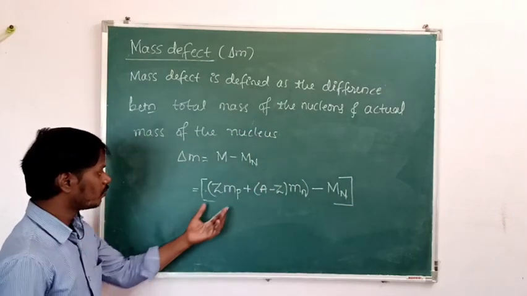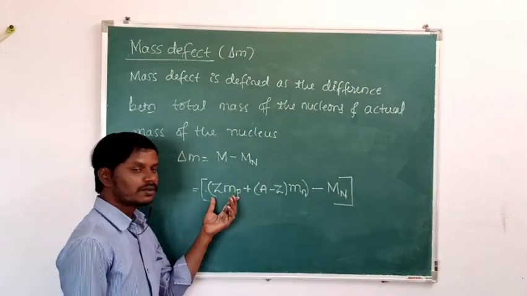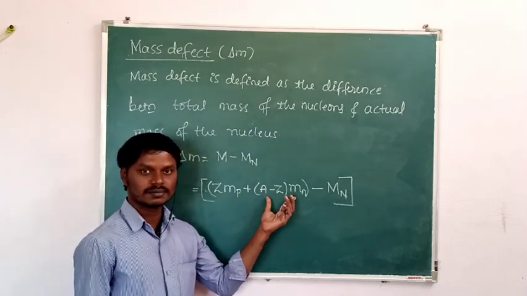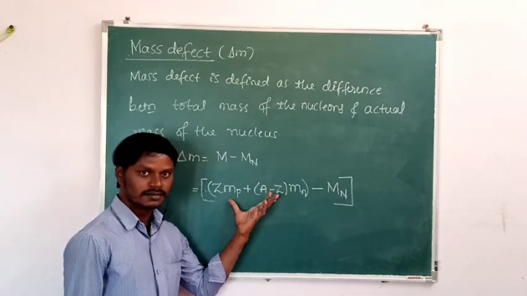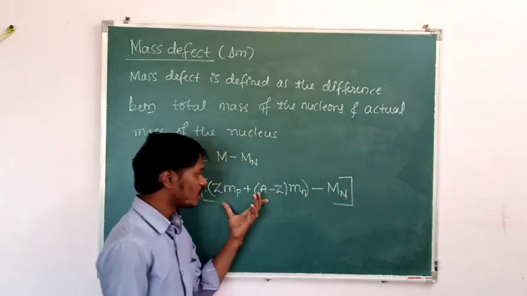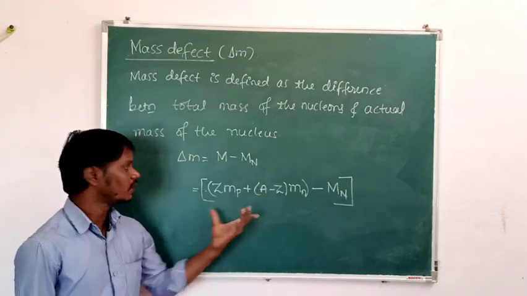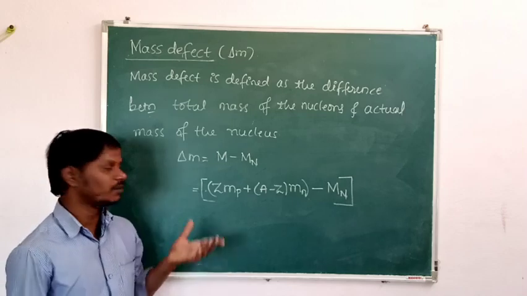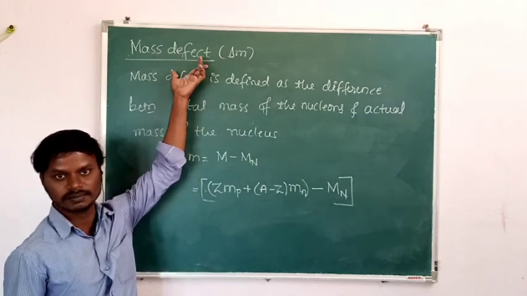First, what we have to do? First we have to find the total mass of the protons in free state and also the total mass of the neutrons in free state, and add them, and we are going to subtract the actual mass of the nucleus from this total mass of the nucleons. Then we will get how much mass is lost here, means we are going to find the mass defect.